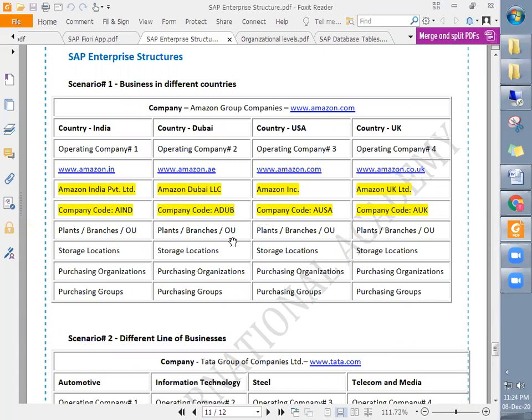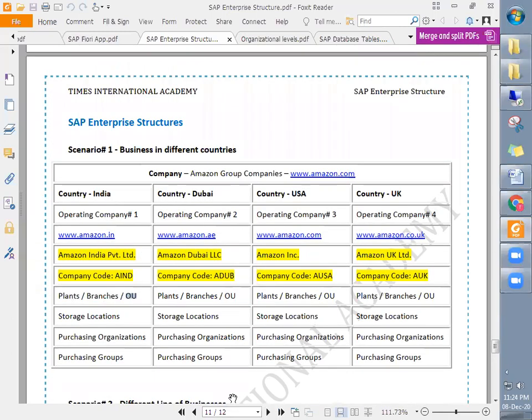I think in Mumbai they have 5 offices, in Hyderabad maybe 3 offices. Those offices are nothing but operational units, and branches. This is the organizational unit which we will be discussing in detail. OU stands for operational unit, where the actual operations take place. I believe that answers your question.